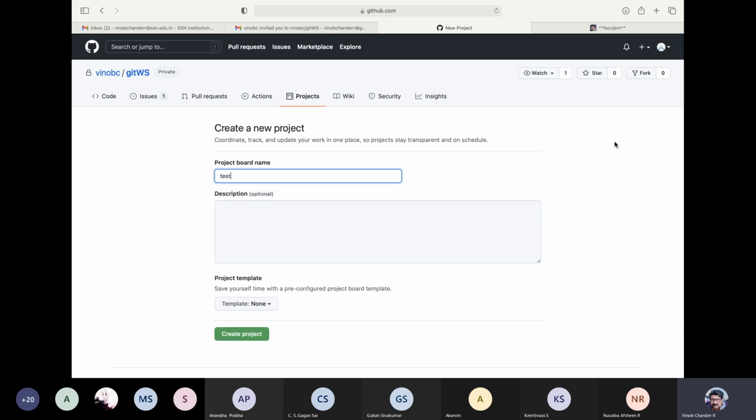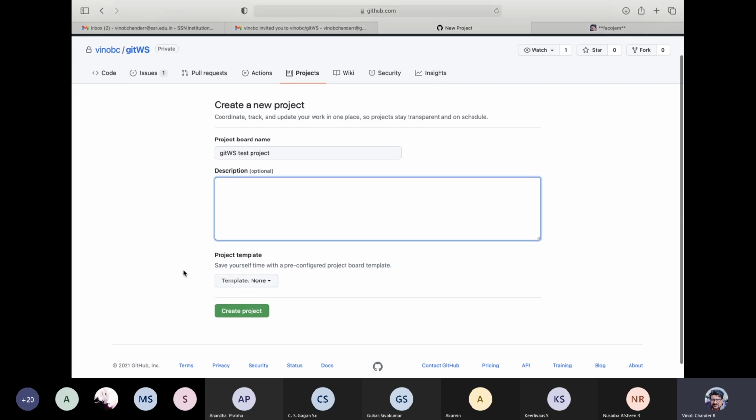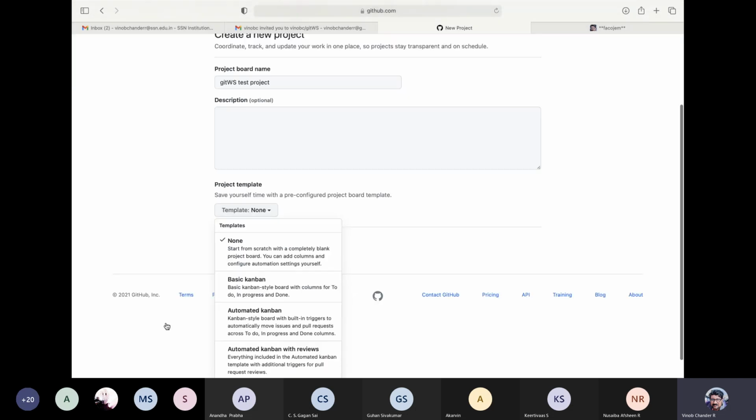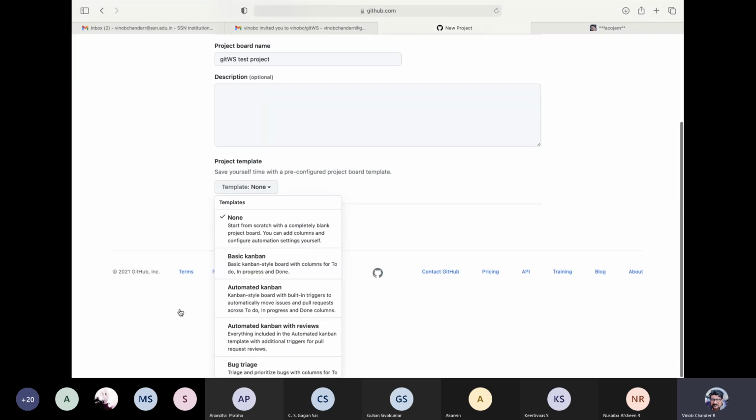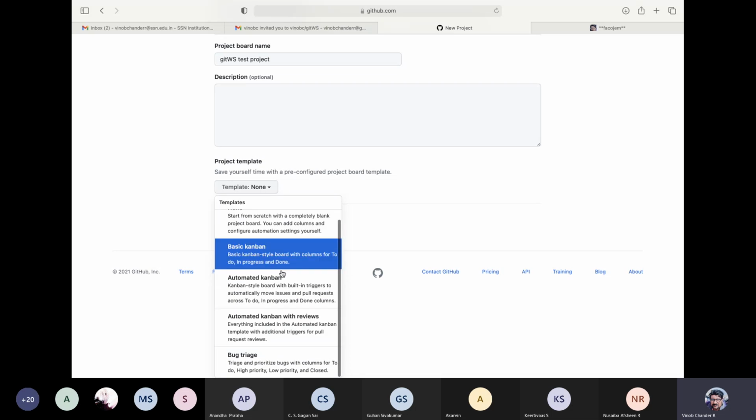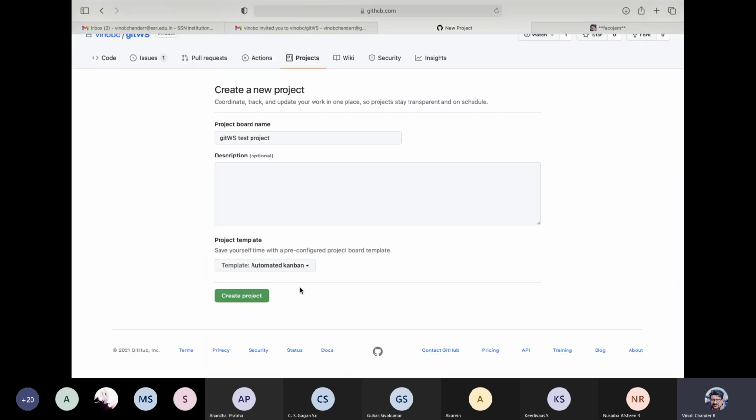Okay, so let me just say get workshop test project. If you want, you can give a description depending upon the to-do list that you're intending to do. If you want, you can specify a template. In fact, let us make use of a template. One of the widely used templates is the Kanban. You can make use of Kanban to get your to-dos right inside GitHub. So let us create the project.